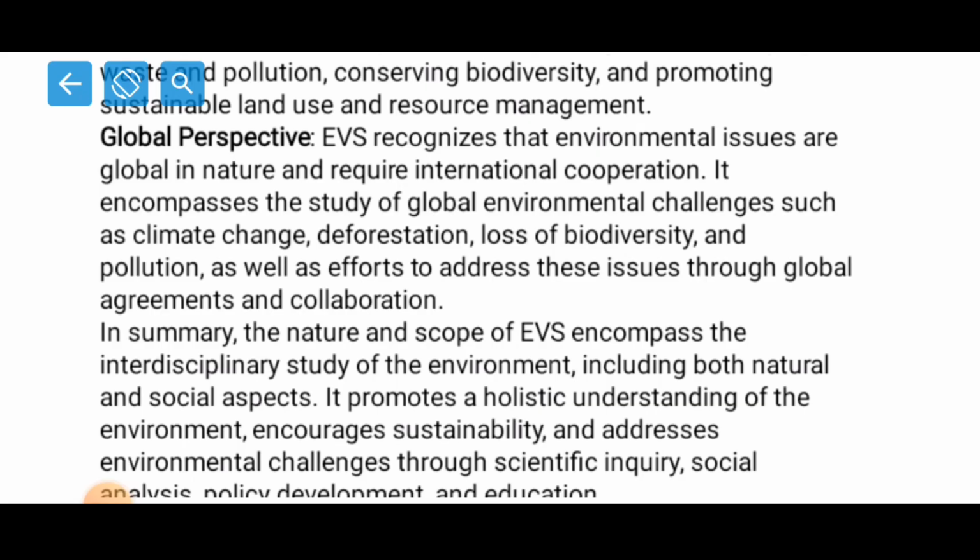So as different countries, we should come together and take up steps in order to protect the environment, right? There are different types of challenges like climate change, and this climate change is happening because of global warming, and this global warming is happening because of deforestation, different types of pollution, the growth of vehicles, and the growth of factories, right? So all these factors are responsible for the promotion of what we call global warming.